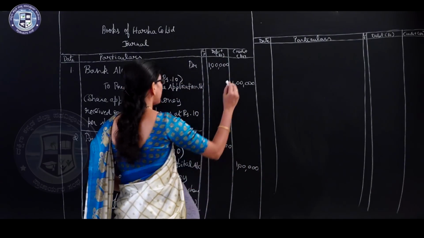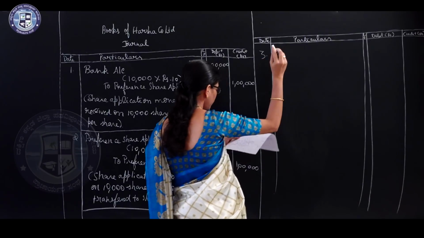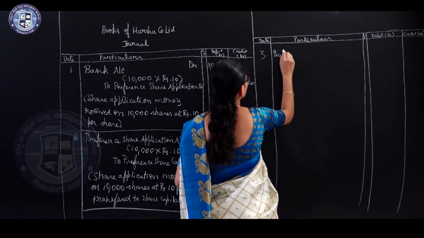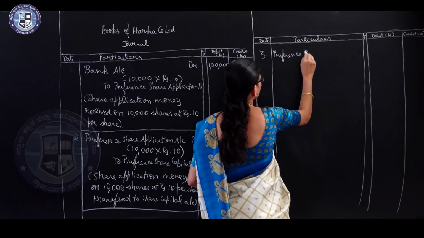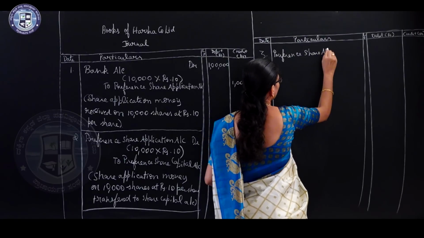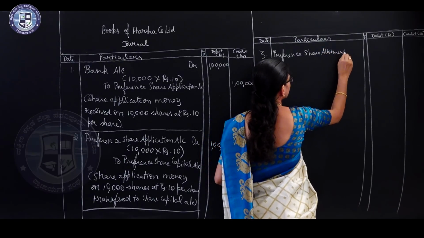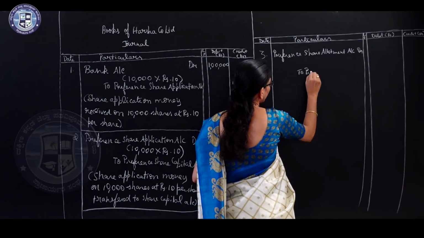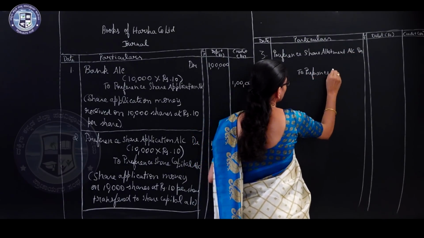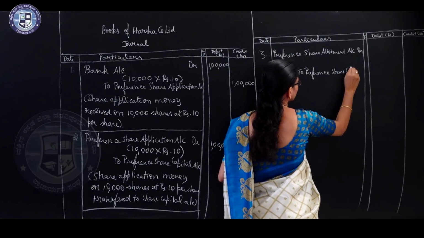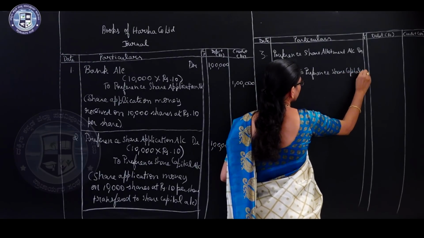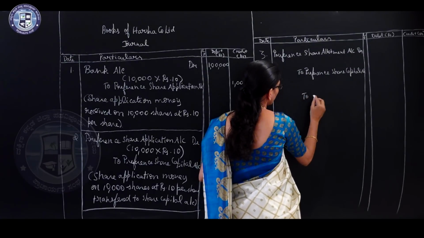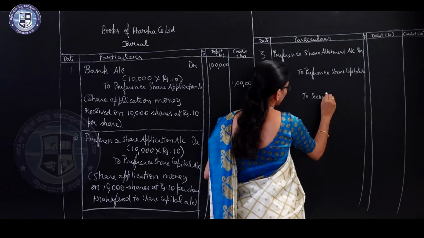Write number 3. Preference share allotment account debtor to preference share capital account to securities premium account.